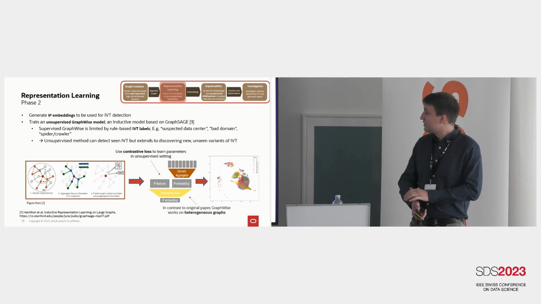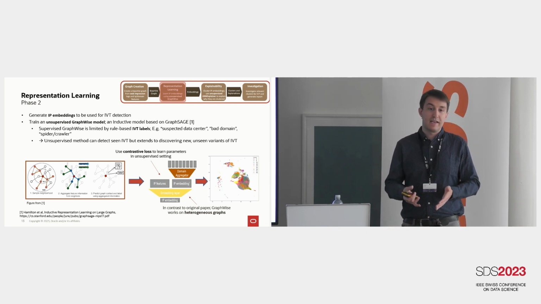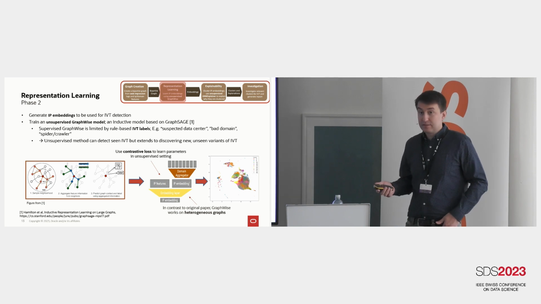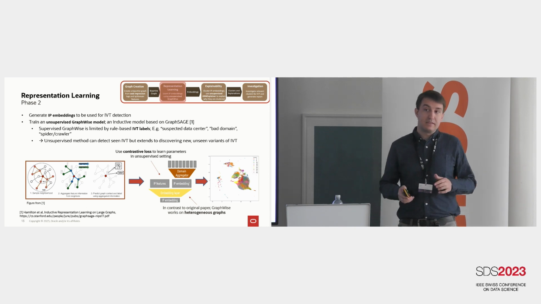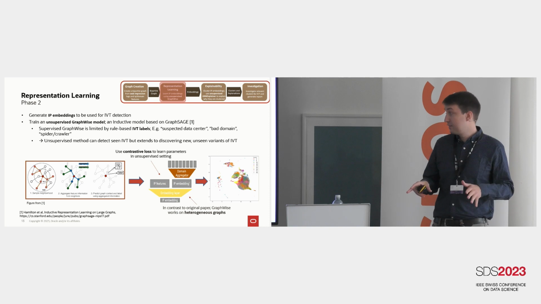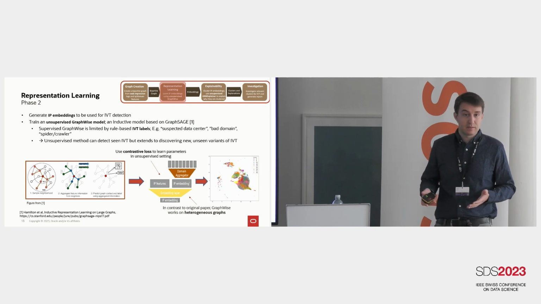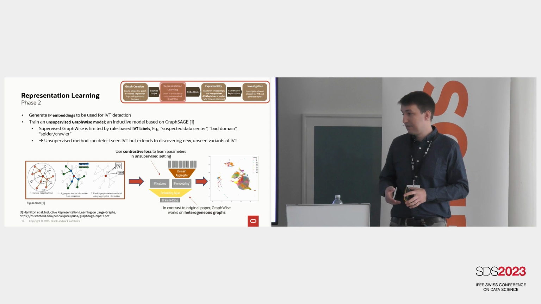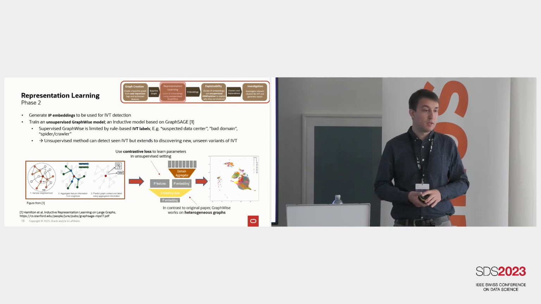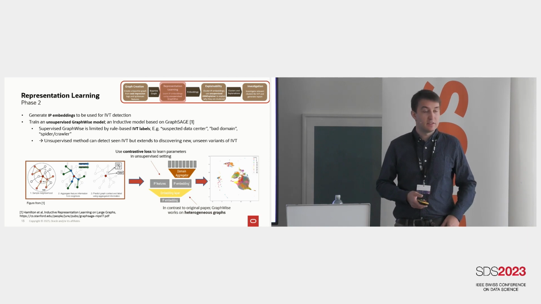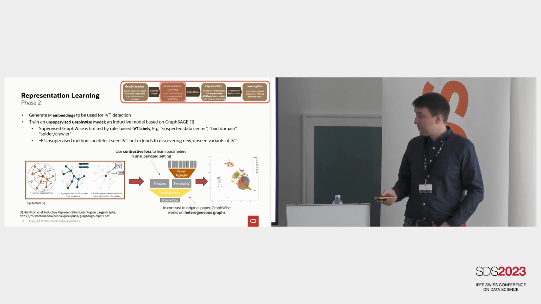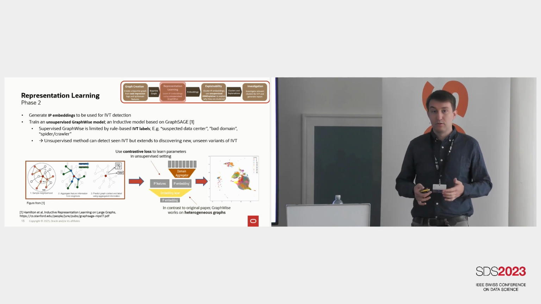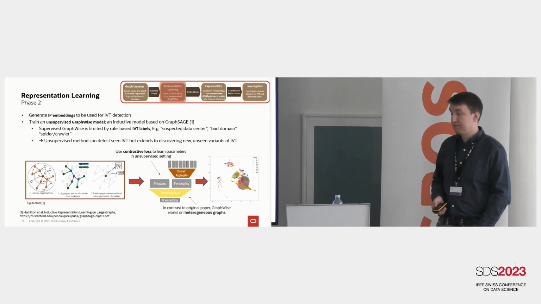Then we can use a simple clustering algorithm to cluster together IPs that are behaving in a similar way. So similar, what does it mean? It could mean they have similar IP features. It could mean they have similar connectivity to domains, like doing similar access patterns. Or it could mean that just the domains that get accessed are also similar, because we feed in the domain features as well. So the assumption really is that the cluster here contains similar IPs, and we want to look at clusters to figure out if they're IVT or not.